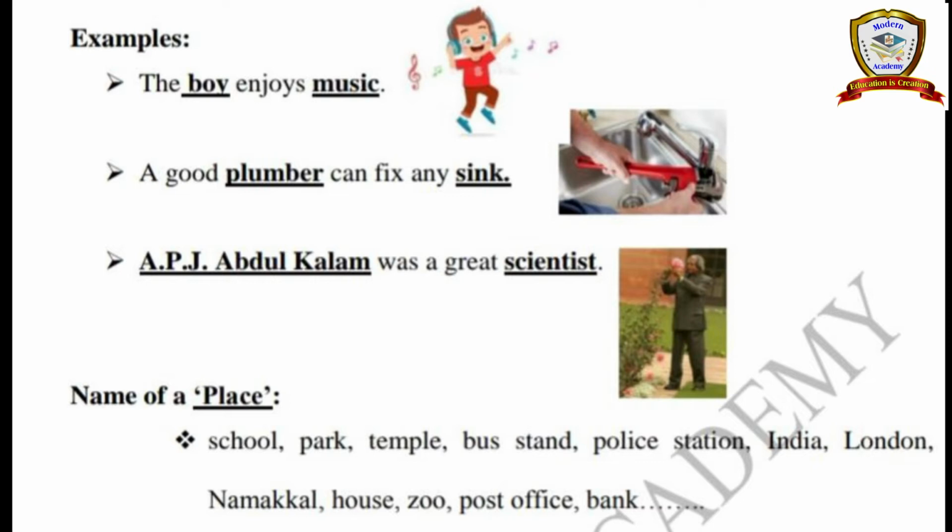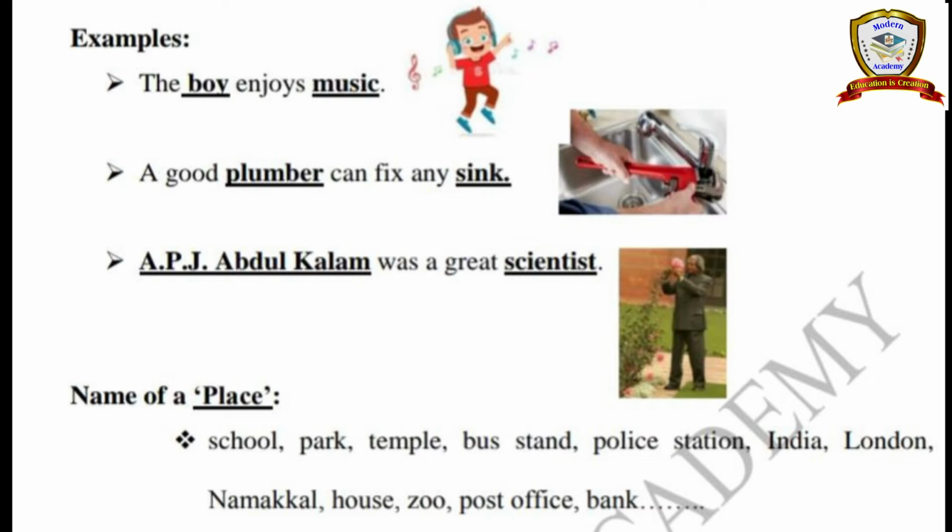Okay. And next, APJ Abdul Kalam was a great scientist. See, APJ Abdul Kalam is the name of one person, so that is also a noun. And then scientist. Scientist is also the profession of a particular man, so that is also considered a noun. Okay. Next, name of a place. Place means we have many places in the world.